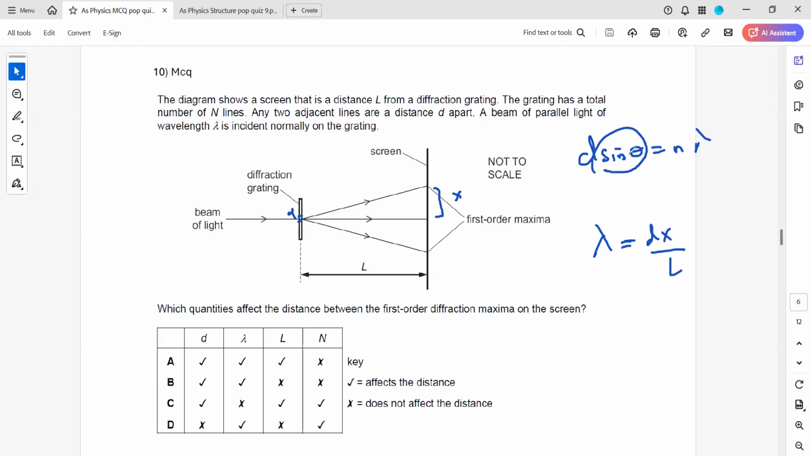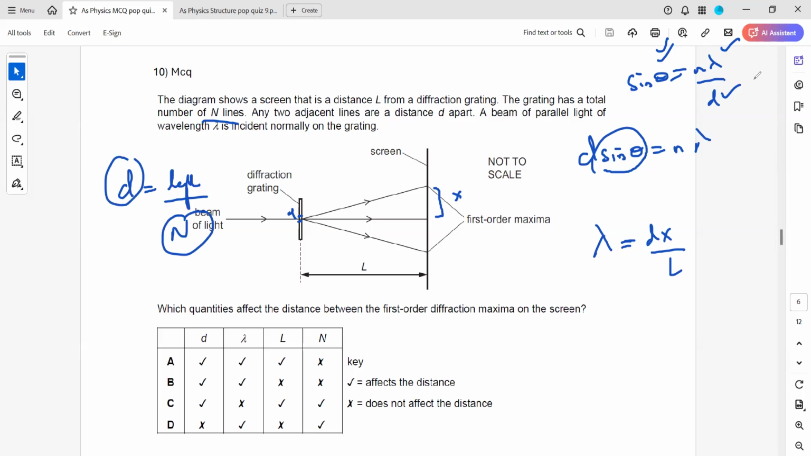So sine theta is equal to n lambda over d. If I change lambda, the sine theta will change. If I change d, the theta will also change. And if I change the number of lines, because d is the total length of the grating element divided by the number of lines, the d will change, and if the d changes, the theta will also change. And what about L? As you can see here, lambda L is equal to dx. So if I change L, the x will also change.